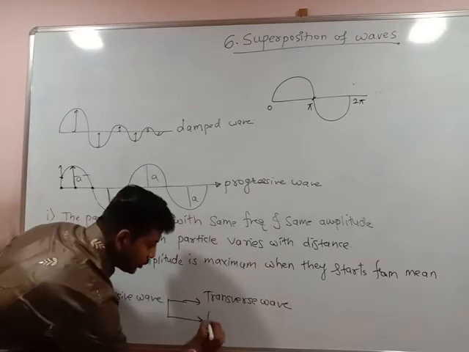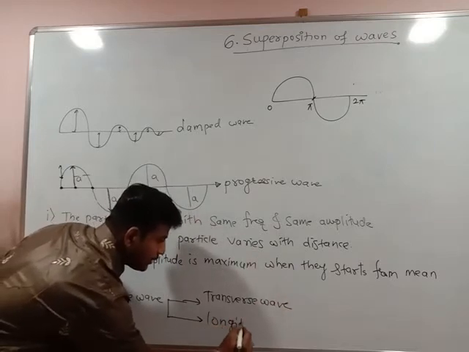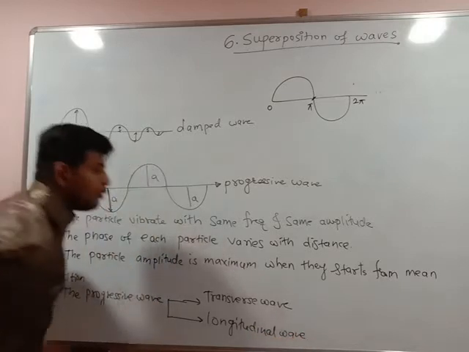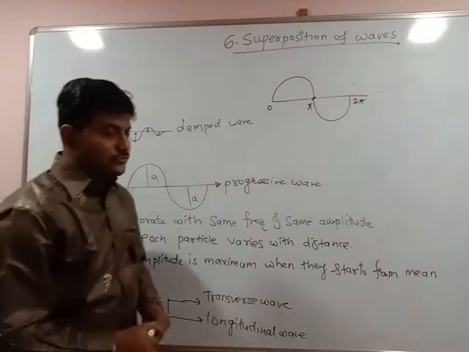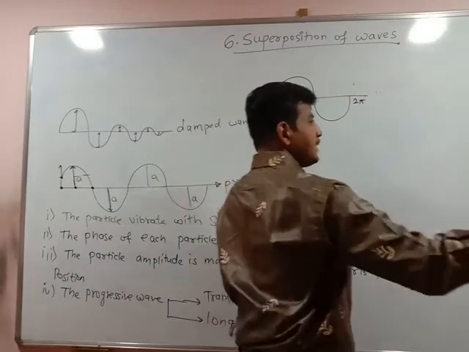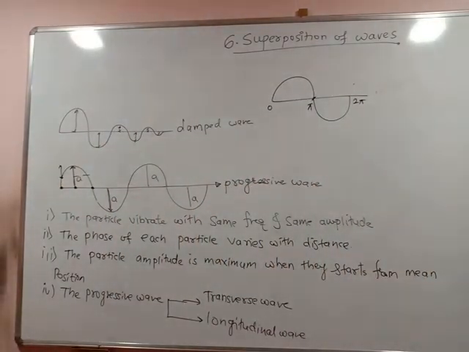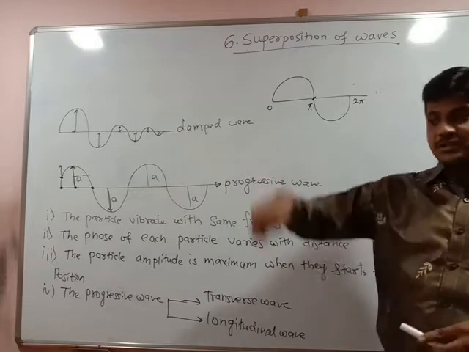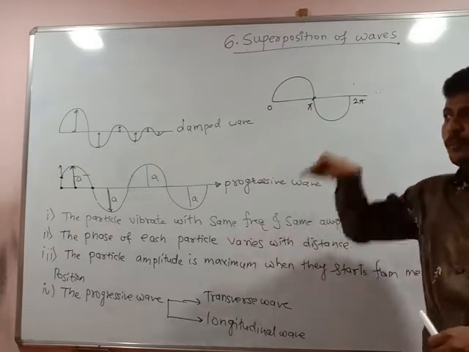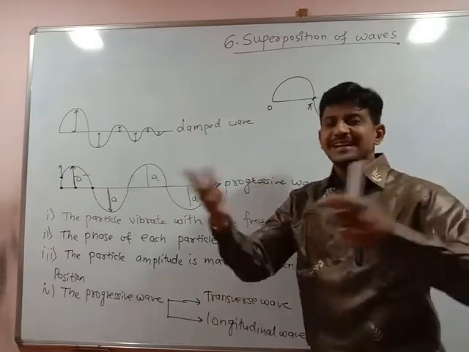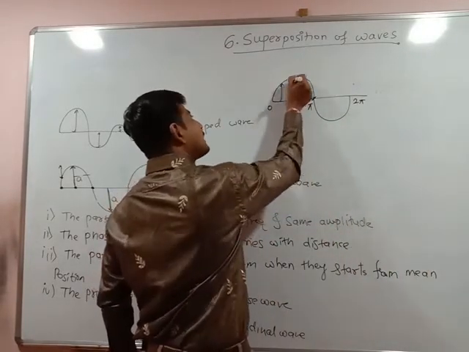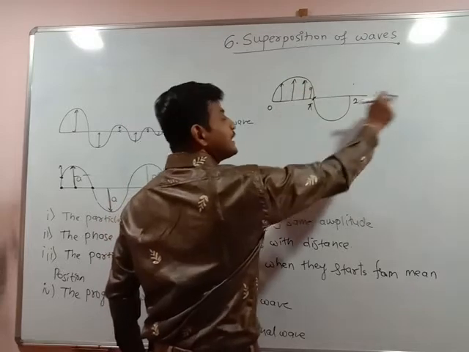The second wave is said to be longitudinal, along the length. So what are transverse waves? For any mechanical wave, if I fix a rope at one end and give a jerk to the rope, then the rope performs a transverse wave. What is that transverse wave? It is the wave in which particle vibrations are perpendicular to the direction of propagation.